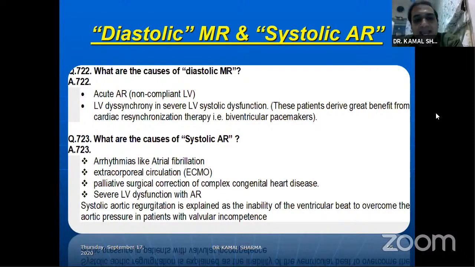Systolic AR develops in ECMO. ECMO is the commonest place where you should expect it. You can also get it sometimes in AFib because the atria are contracting at a different rate and the ventricle at a separate rate. Even palliative correction of complex congenital heart disease can have a residual systolic AR, and severe LV dysfunction with AR can also have AR all across the cycle, and hence you can have both systolic and diastolic AR as is mentioned on echocardiography.